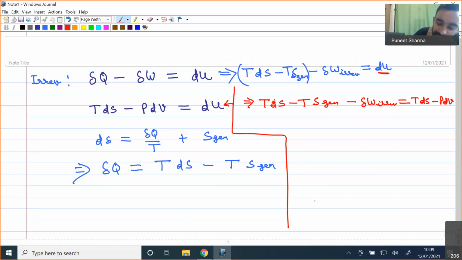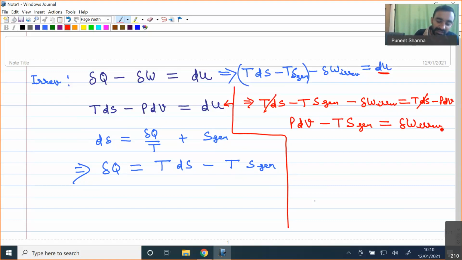So this TdS will be cancelling out. Now this delta W irreversible I will take to the right hand side, and PdV I will bring to the left hand side. So finally I will be getting P into dV minus T S generation equal to delta W of the irreversible process.